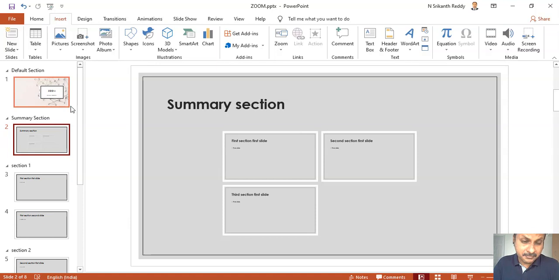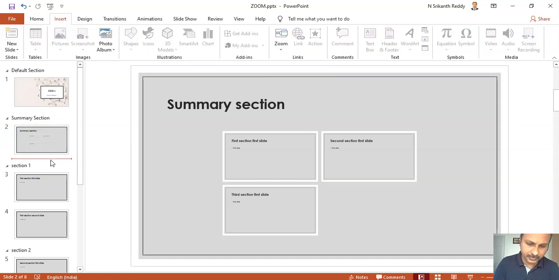If you want a little manual work, that means you want to take a little bit of hard work and customize, then you can use something called section zoom. So let us look at that. Let us delete this summary zoom, or we can keep it. In summary zoom, it has created the slide and everything automatically.